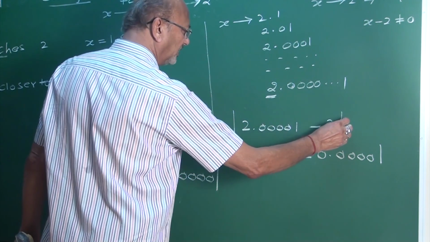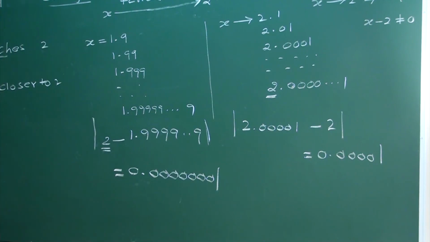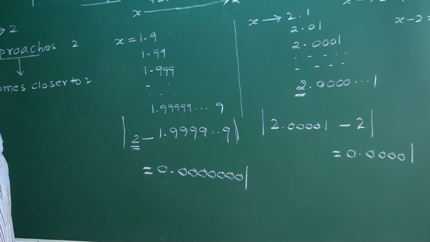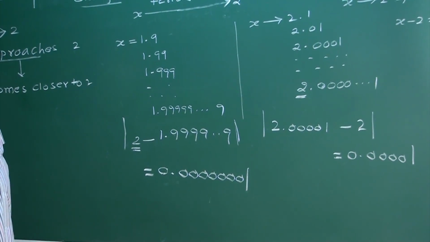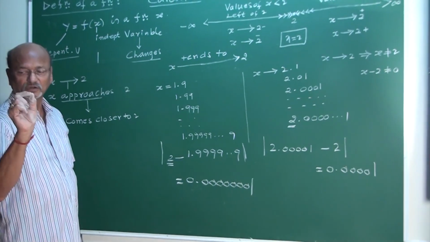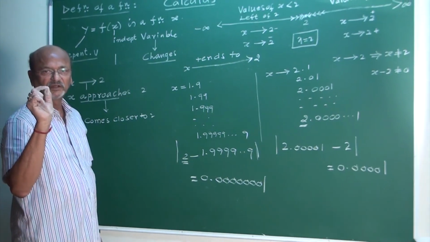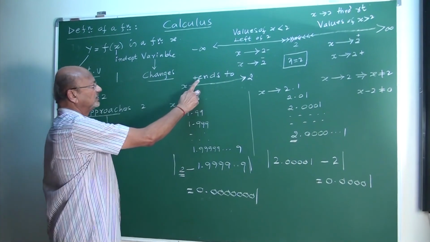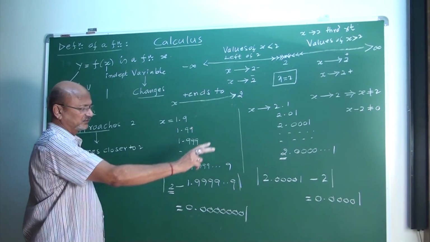It is x minus 2 or 2 minus x. The difference never be 0. It is a positive quantity, my friends. Remember, a positive quantity which is very, very small. My friends, this is the meaning of what? Tends to. I hope it is clear.